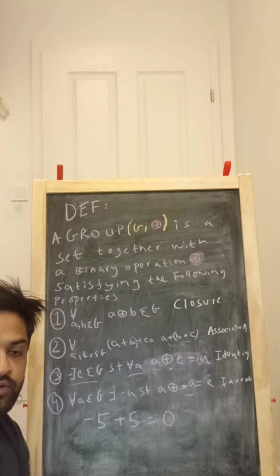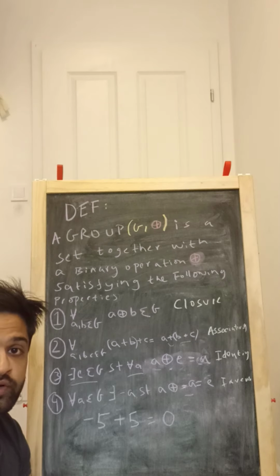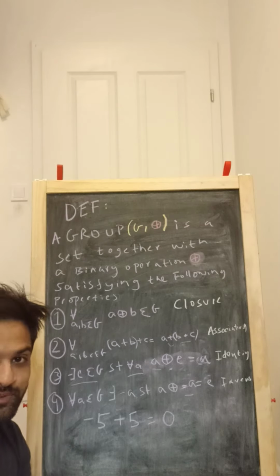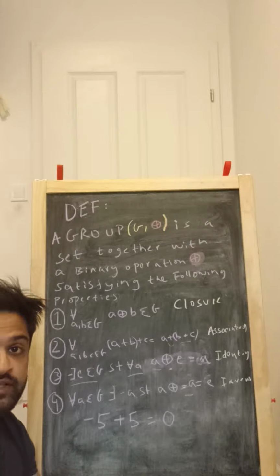Now that we know the abstract definition of what a group is, in the next lesson we will be moving on towards some basic properties of groups and some basic examples. See you until then.